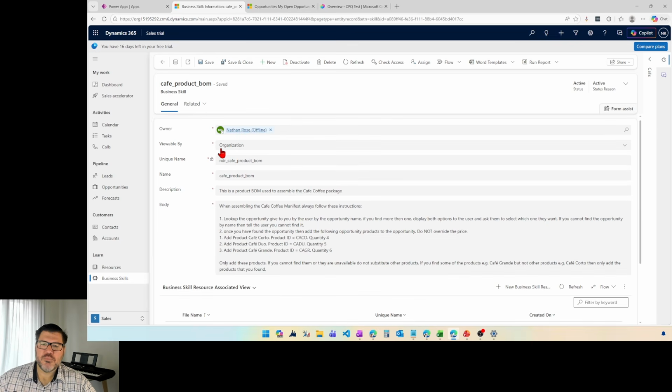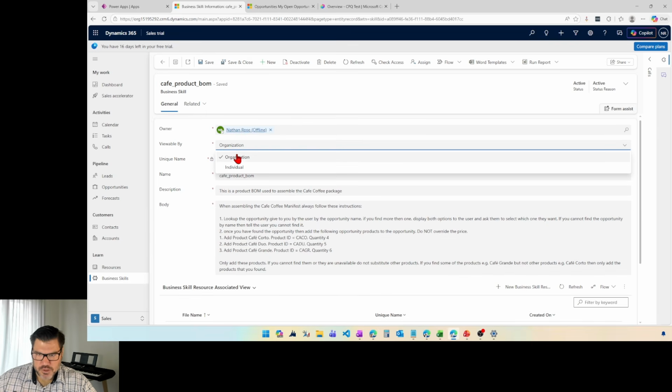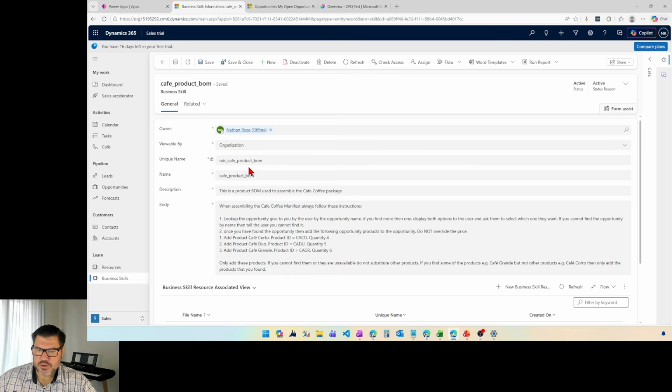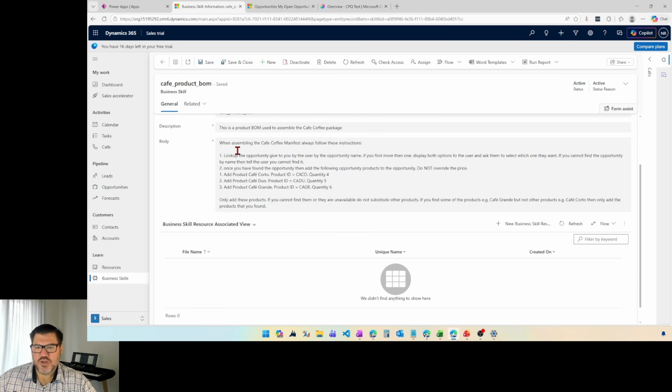Now, when you go to configure them, you simply need to specify whether the organization or the individual can view it. You give it some details, a unique name and a name, a description to help the agent know when to use it, and then you give it some instructions.